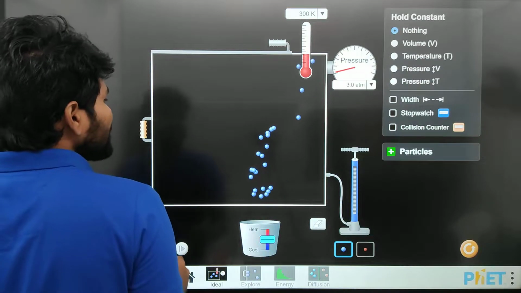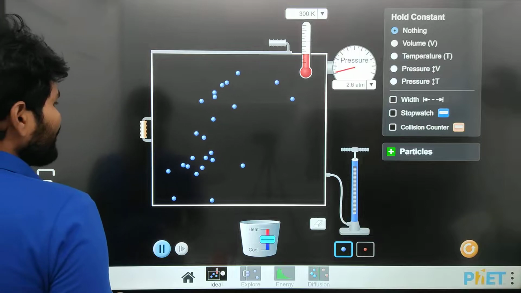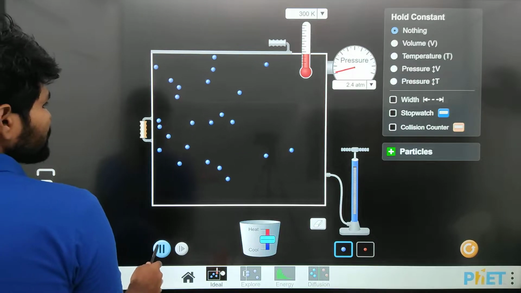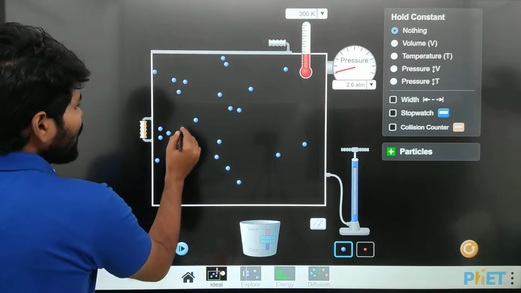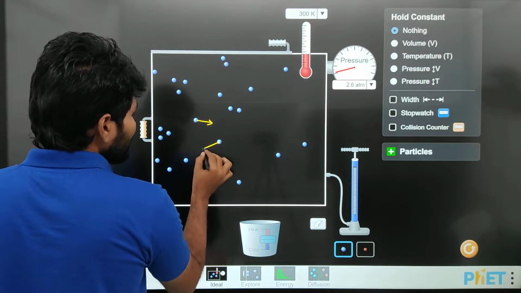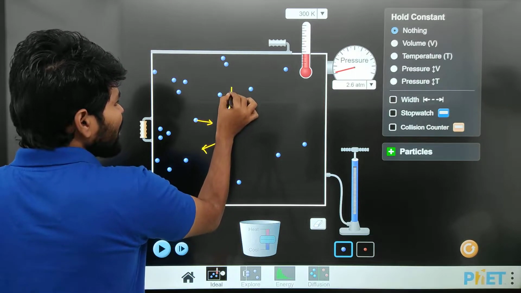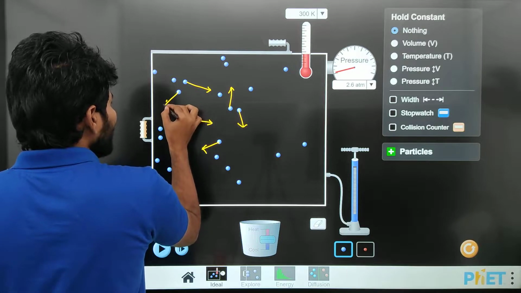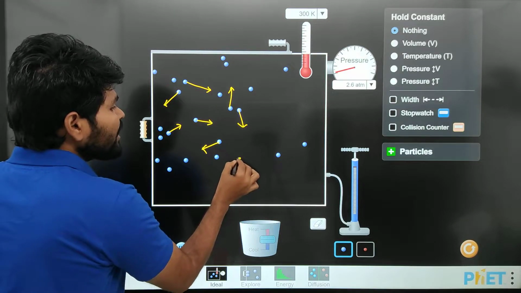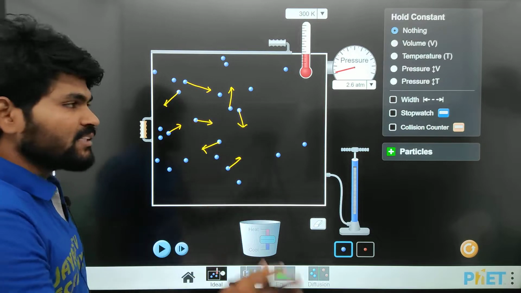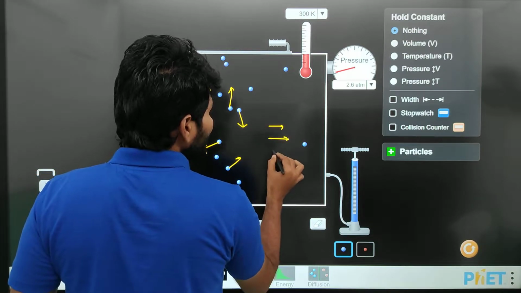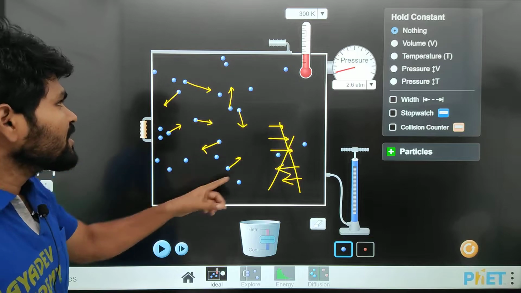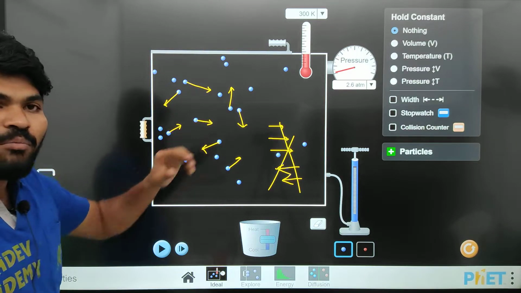See, here you can see these are a number of molecules. If I observe these molecules, this is moving in this direction and this is moving in this direction, this molecule is moving in this upward direction, and so on. Molecules are moving in random directions. There is no proper direction, like all molecules moving to the left side or all moving to the right side. No, this is wrong. Molecules move in random directions, as they please.